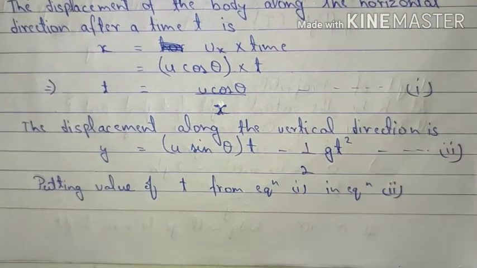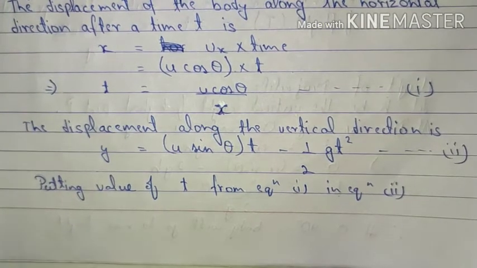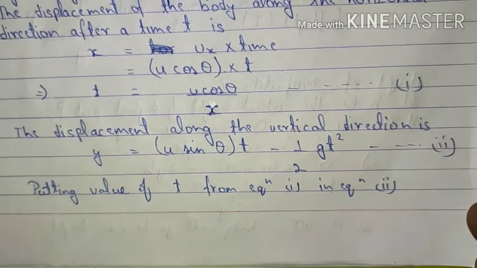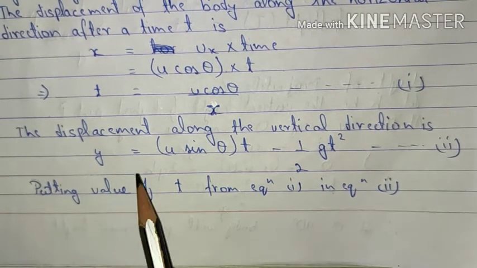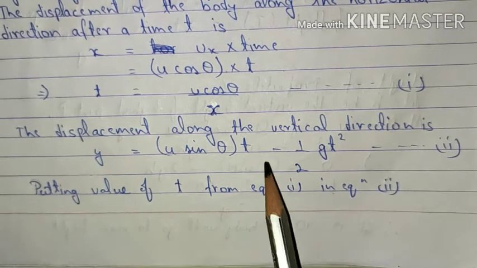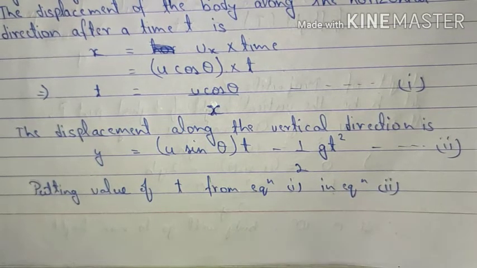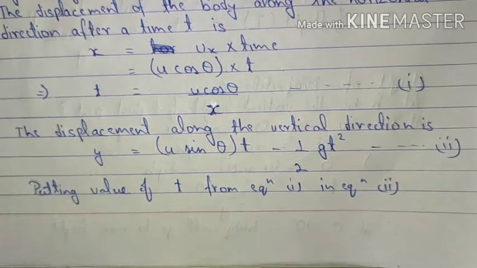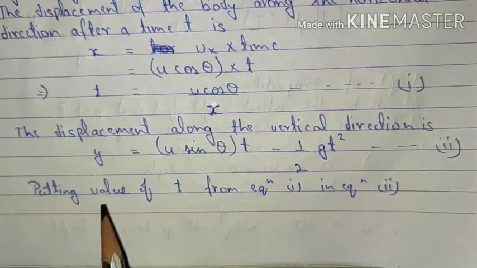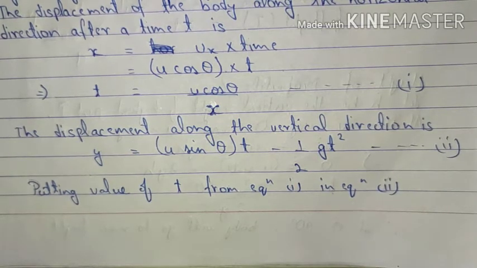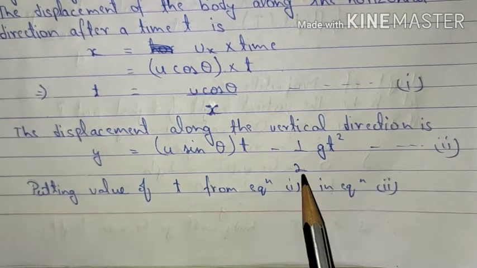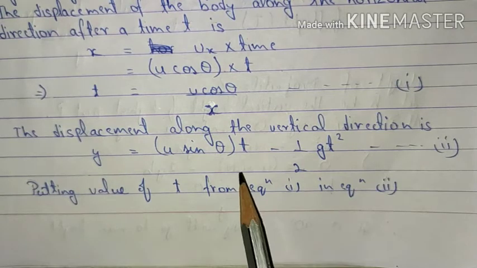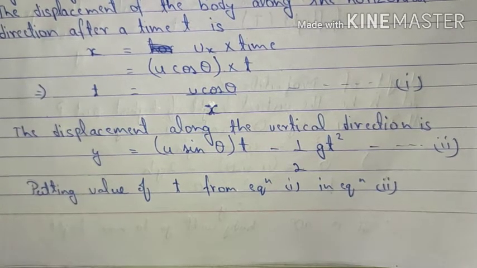So we have studied the displacement in the horizontal direction. Let's find out the displacement in the vertical direction. The displacement along the vertical direction can be given as y is equal to u sin theta t minus half g t square. From the second equation of motion, s is equal to ut plus half at square, and with respect to gravity the body is moving upwards, so the value of g will be negative. So we have y is equal to u sin theta t minus half g t square.